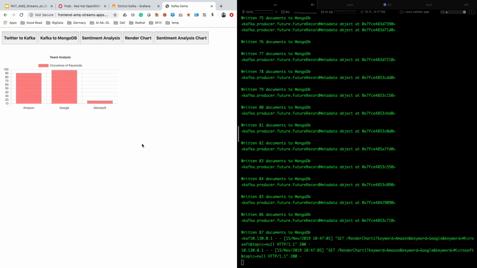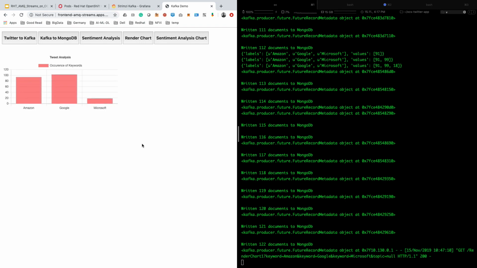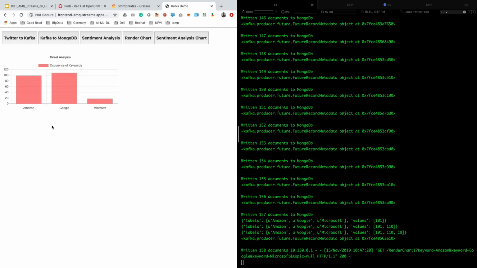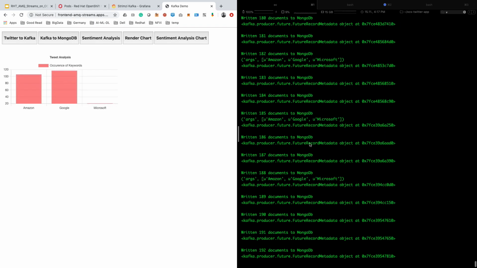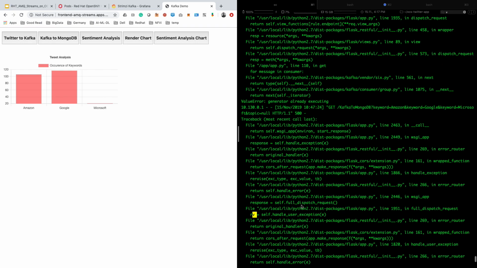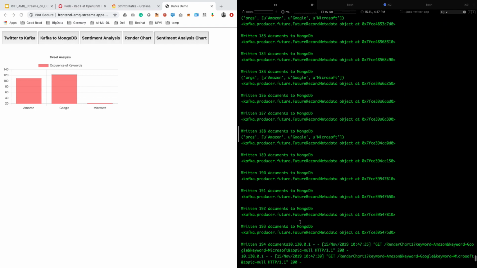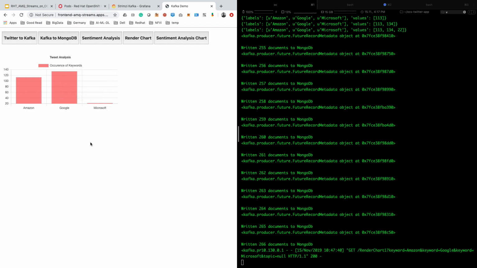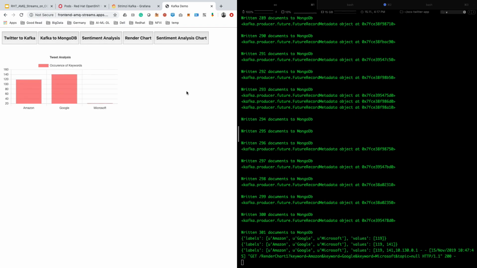At the moment it is redundant, because we are rereading the queues. But anyways, you got the idea. We are fetching the tweets in real time from the internet and moving the data along. This is under a loop, so don't worry about this error message. That's why it's complaining that the execution is still going on. So just forget about that. But anyways, we are capturing it and we are reading it. Very little traction on Microsoft. Amazon, Google is doing way higher.